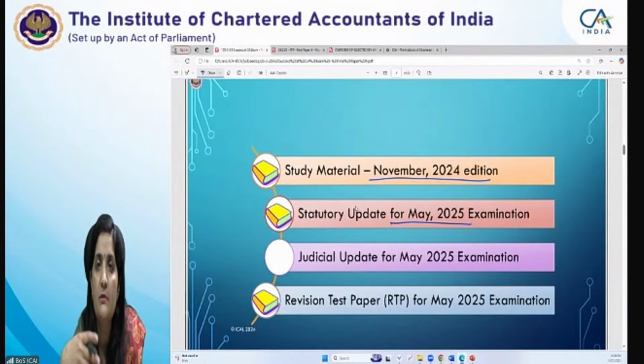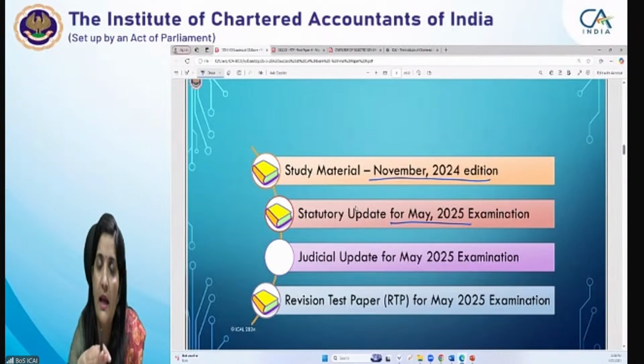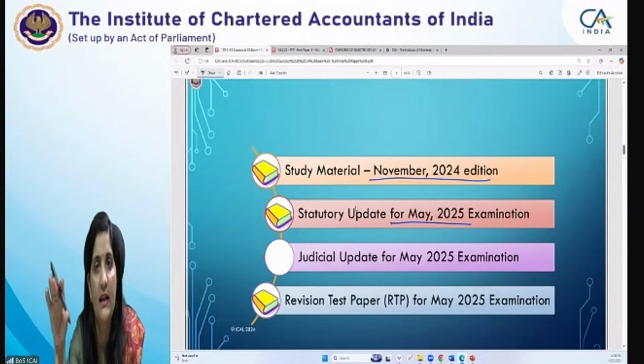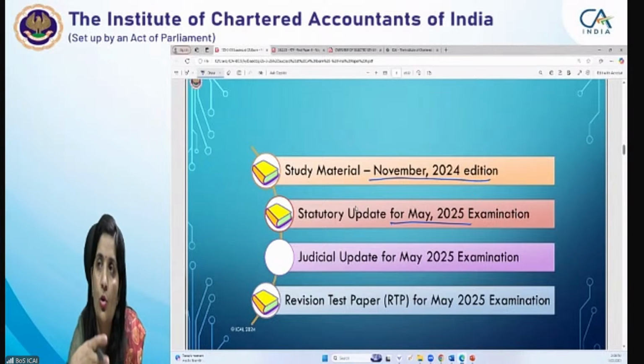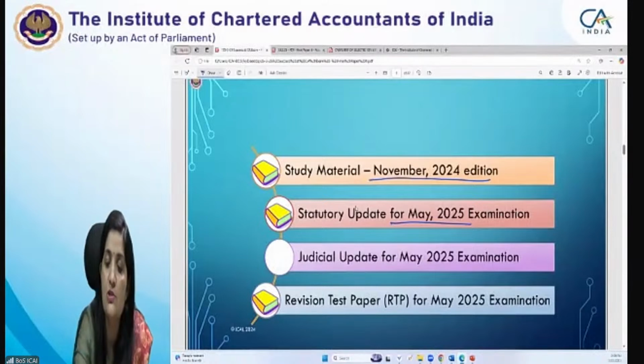So how are the judicial rulings covered? Mainly the Supreme Court, the Apex Court rulings, and the High Court rulings are relevant for you. Those rulings are covered in the study material itself at the end of the chapter as significant select cases. Apart from those, there are some more rulings pronounced during the period from 1st May to 31st October. Those rulings are covered by way of judicial update.